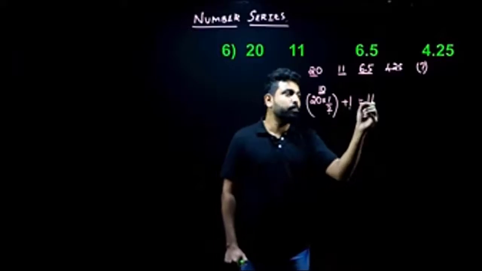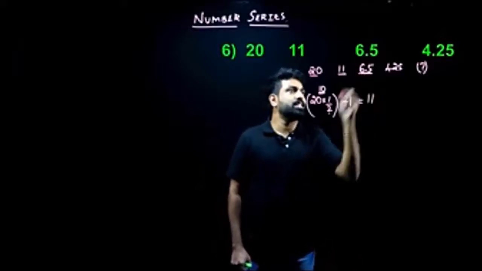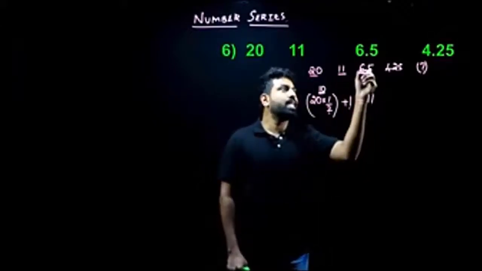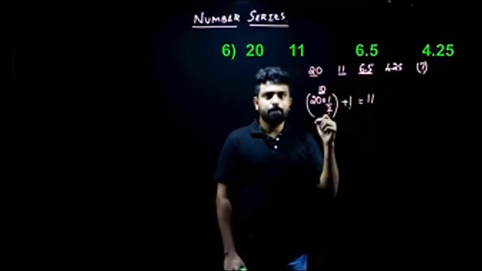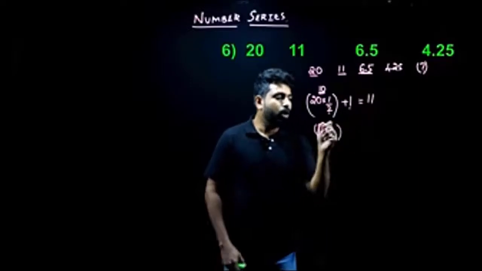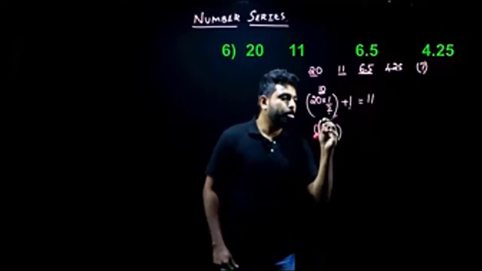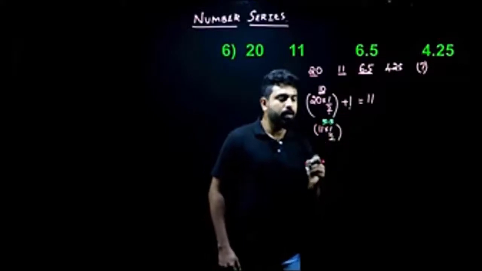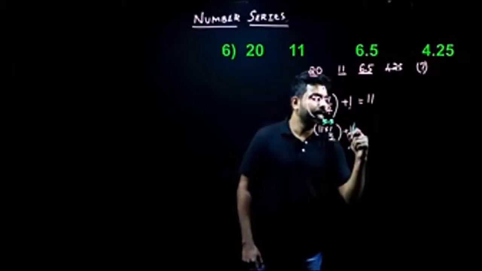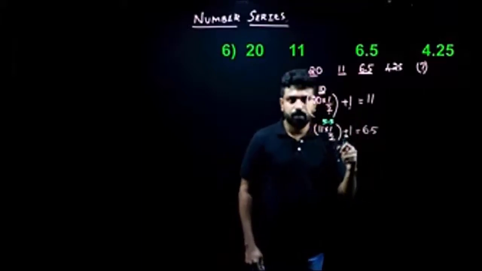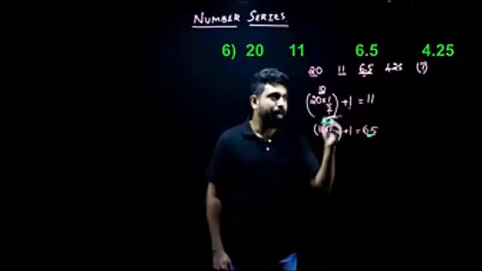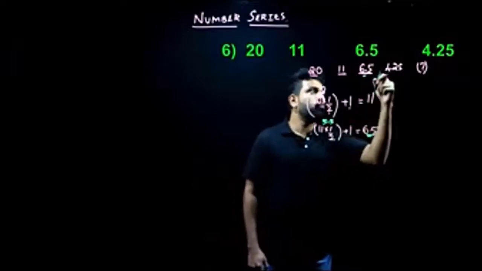Let me check if my same logic works for my further cases here. Now what's my next term? 11. Compare 11 and 6.5. Is 6.5 close to half of 11? What is half of 11? 11 into 1 by 2 gives me 5.5. How do I go from 5.5 to 6.5? I add 1 to it. So I get 6.5. So yes, I'm getting the same value here. So my logic is partially right. So I can't confirm it yet. I'll have to look for another term as well.